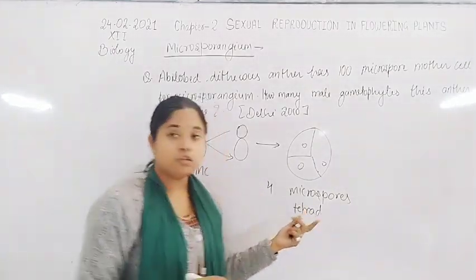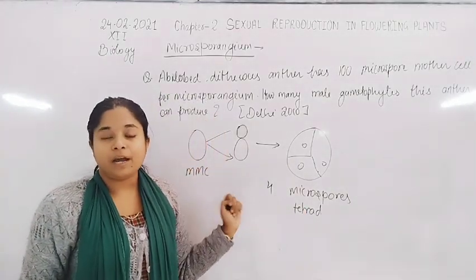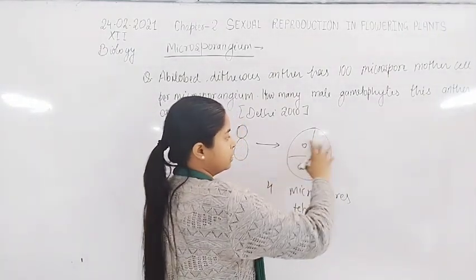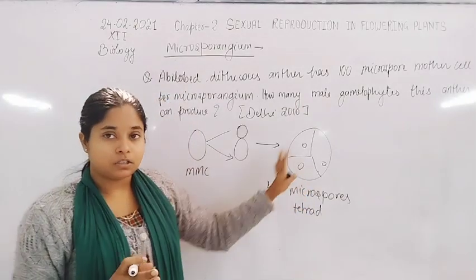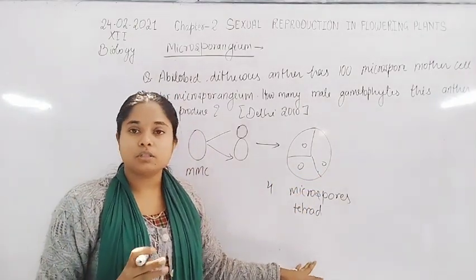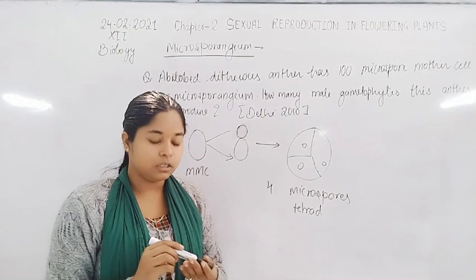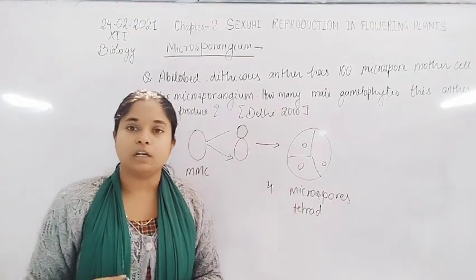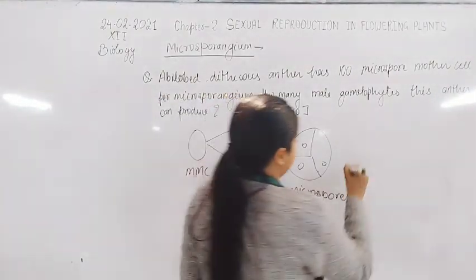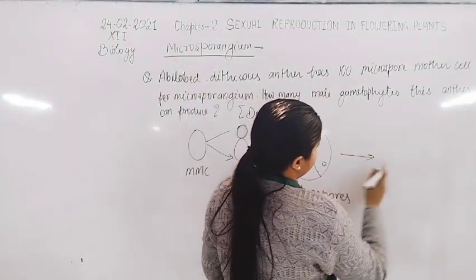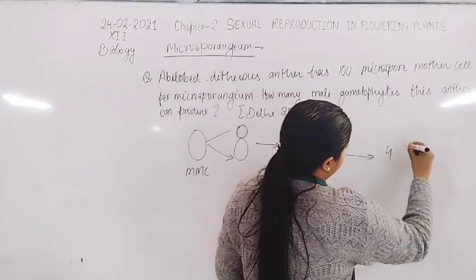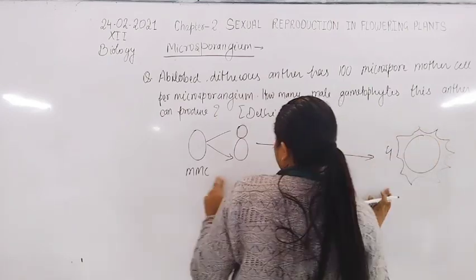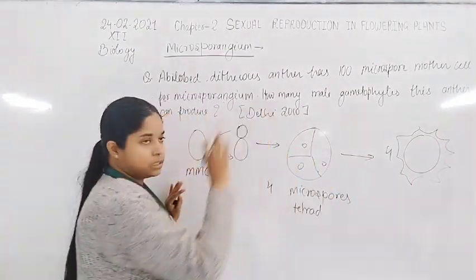Then the microspores undergo dehydration. After the dehydration, each single microspore is converted into a pollen grain. The cluster of cells, or tetrad structure, undergoes dehydration, and after that they get separated from each other and are converted into pollen grains, that is, male gametophytes. So 4 pollen grains are formed by a single microspore mother cell.